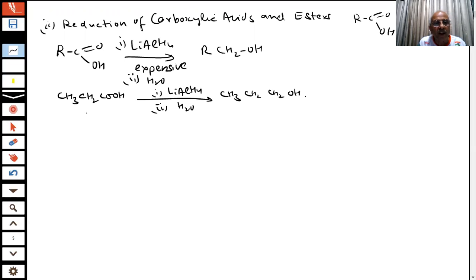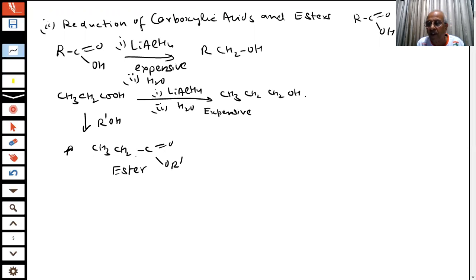So what they do, student, because this is expensive, they convert acids into esters. Instead of doing this, they convert them into esters. And what will be the ester of this? CH3, CH2, C double bond O, OR dash. This is an ester. Esterification is done. We already know in esterification that H comes from the alcohol and OH comes from the carboxylic acid, and you will get an ester, and this ester can be reduced by hydrogen and palladium, students.